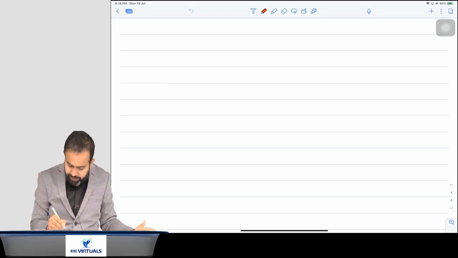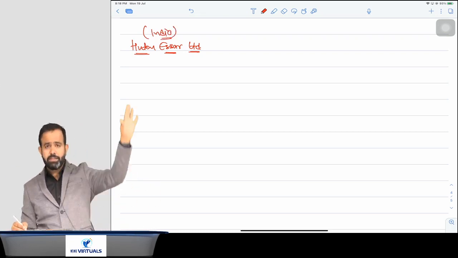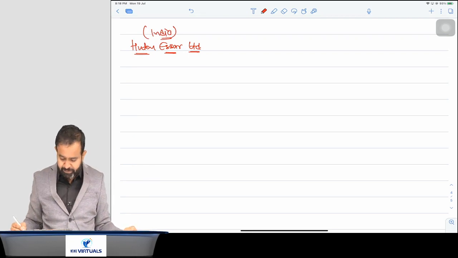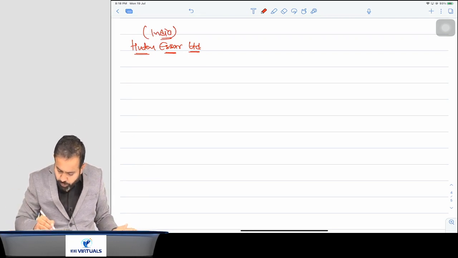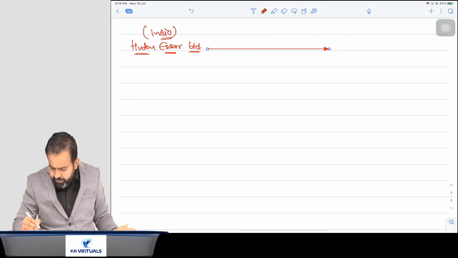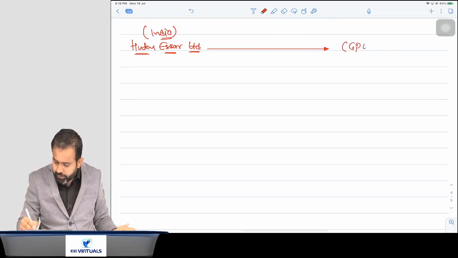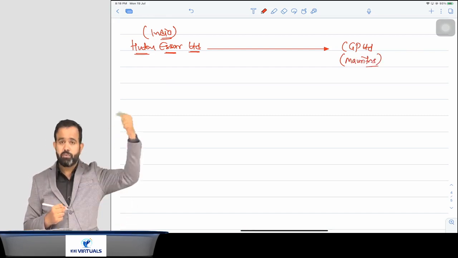So in India, there was one company named Hutch Essar Limited. Now this Indian company had a holding company located in Mauritius, and that company's name was CGP Limited. Mauritius is a foreign country.